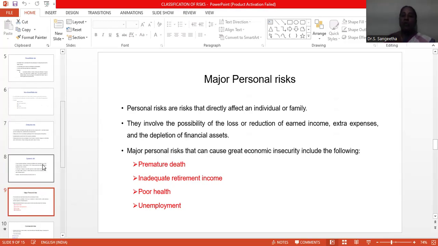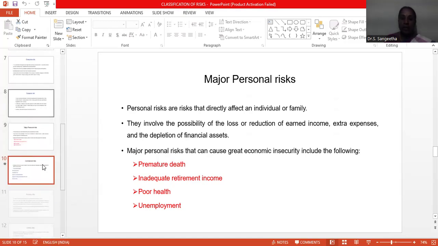So they involve possibilities of loss or reduction of earned income, extra expenses, and the depletion of financial assets. Major personal risk can cause great economic insecurity. It includes premature death, inadequate retirement income, poor health, and unemployment. So these are all examples of personal risk.